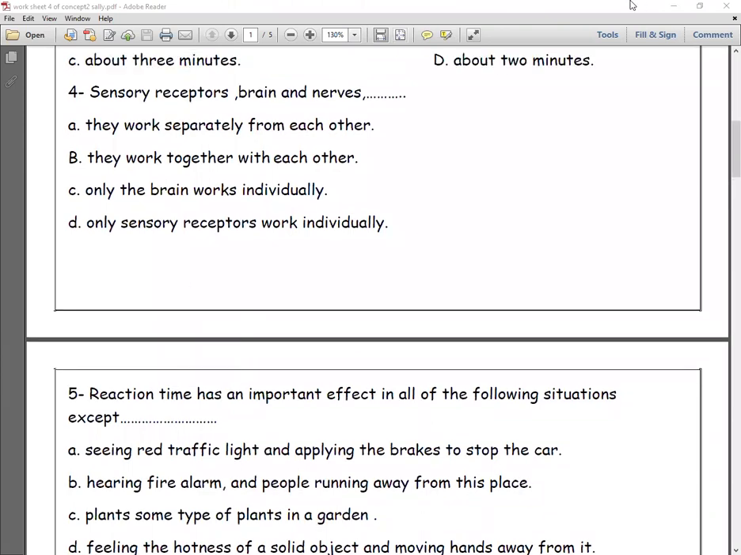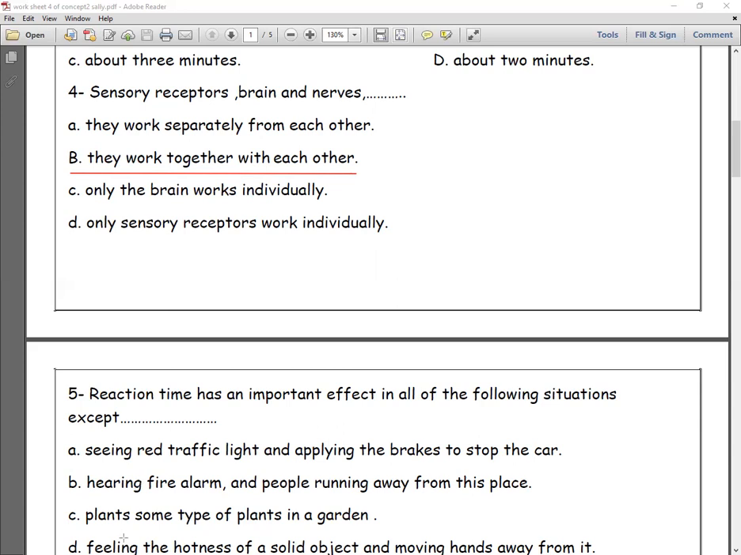Okay, number 4. Sensory receptors, brain and nerves, they work separately from each other? Only the brain works individually? Only sensory receptors work individually? Sensory receptors, brain and nerves, they work together. We said that there is an integral relation between our 5 senses and the nervous system, which contains the brain and nerves.